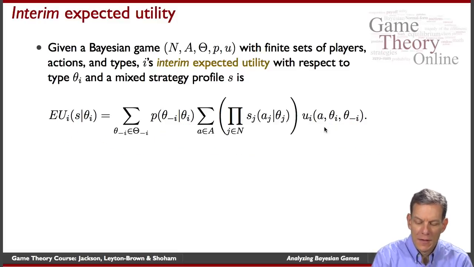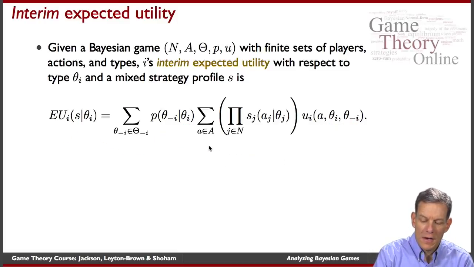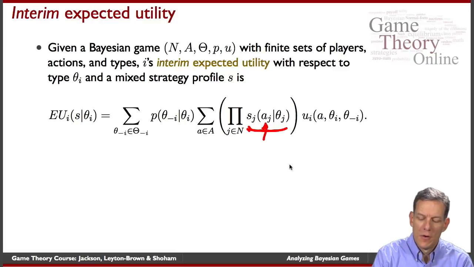The second aspect is that they also have to do the calculation of what they then believe other players will be doing, or including themselves if they're mixing, in terms of which actions will be chosen as a function of the types. So they have a probability distribution over types. Then what are the strategies that are going to be played?